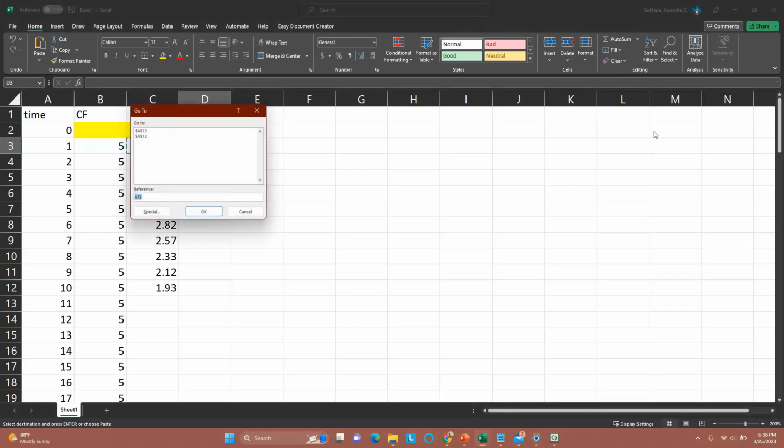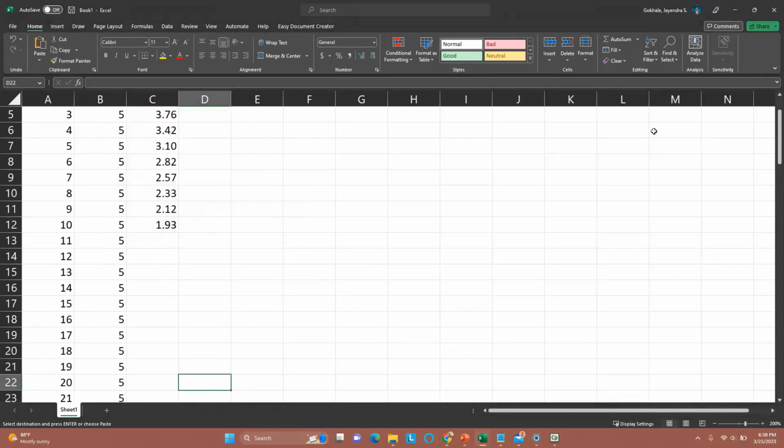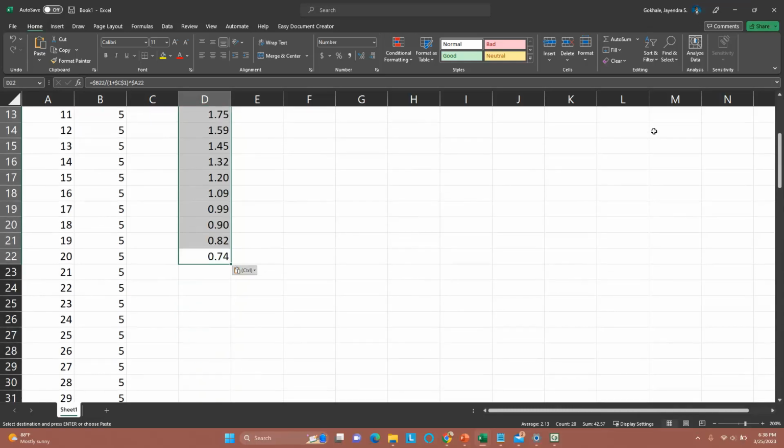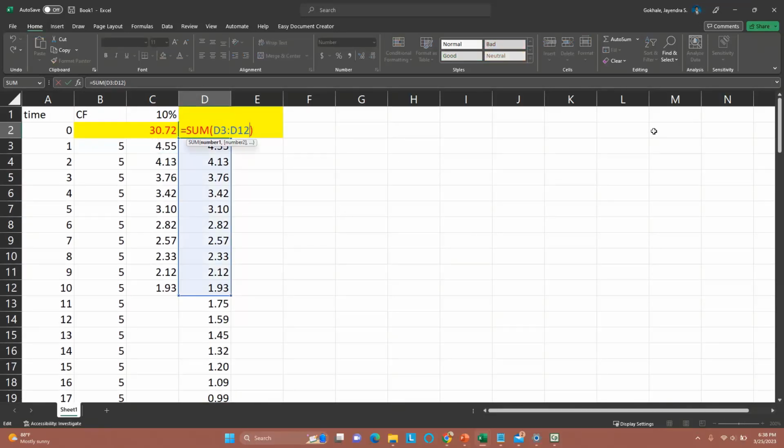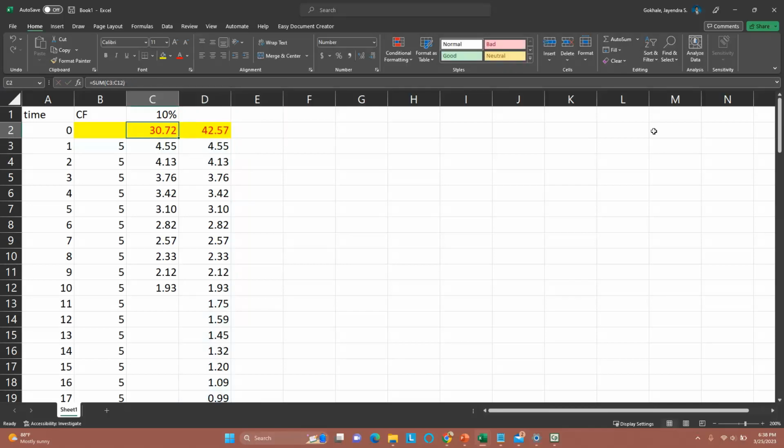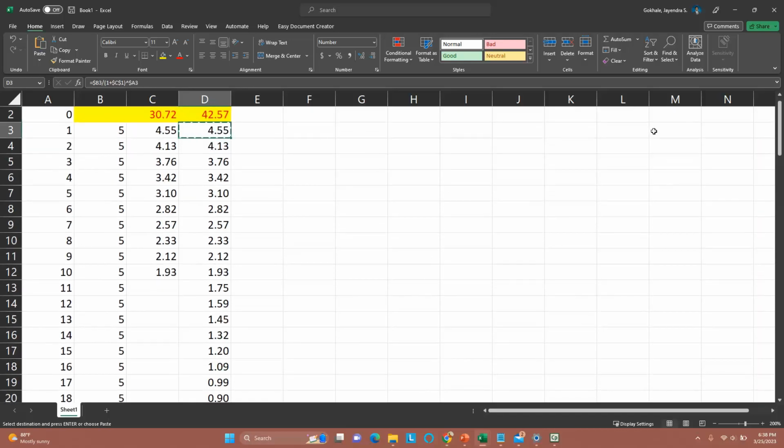So Control G, D22, and then paste, Control V, and now look at the sum. The sum is only adding, so let's make this 102, D102. Okay, so the price has gone up as we knew, right? Now let's try this. Control C, Control, how many periods were there? 20. Okay, let's try it for 30 periods.